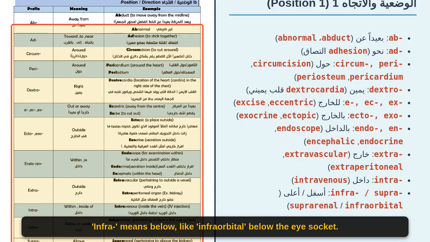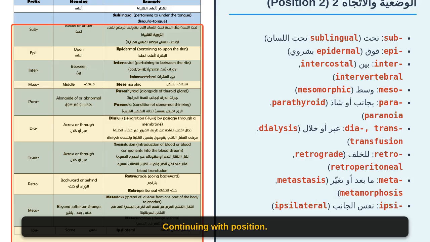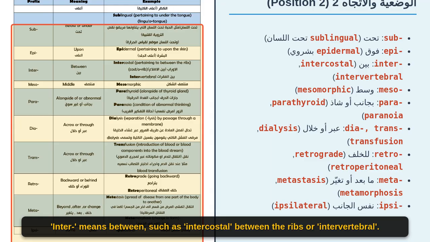Infra means below, like infraorbital, below the eye socket. Supra means above, like the suprarenal glands above the kidney. Continuing with position. Sub means below, like sublingual, under the tongue. Epi means upon, like epidermal, upon the skin. Inter means between, such as intercostal, between the ribs, or intervertebral.